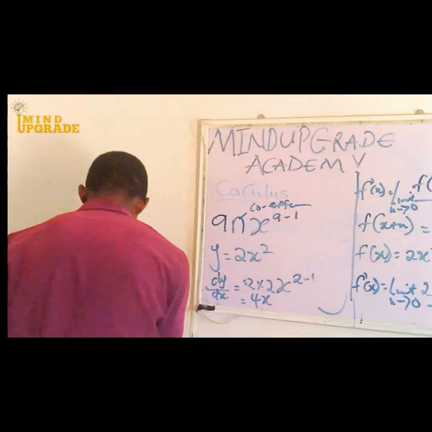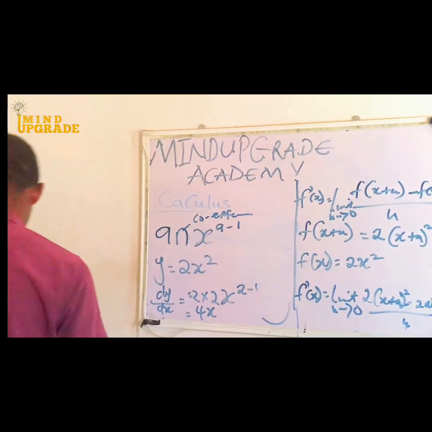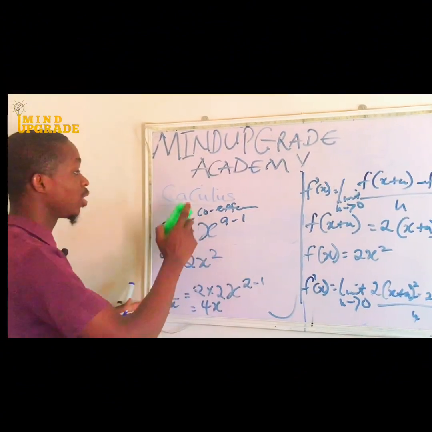So now we cannot just impute the values of h in that place. We need to simplify first. We say as h approaches 0, so you cannot just impute the value. You need to simplify before imputing your value.